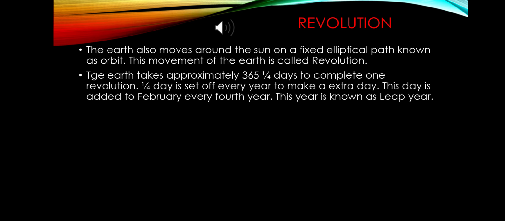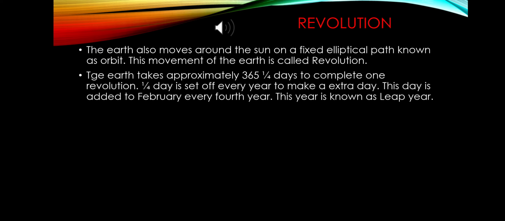The earth takes approximately 365 and 1/4 days to complete one revolution, and the 1/4 days are set aside every year to make an extra day. This day is added to February every 4th year, and this year is called a leap year because that year will have an extra day, that means 366 days.